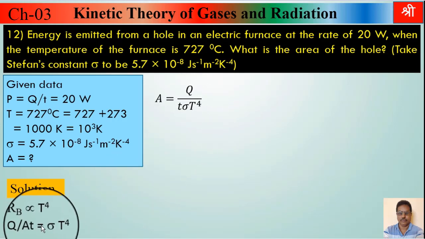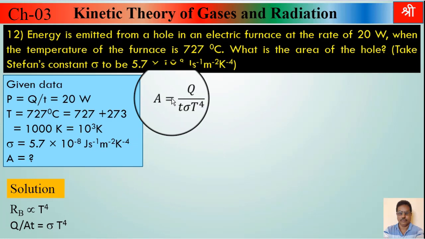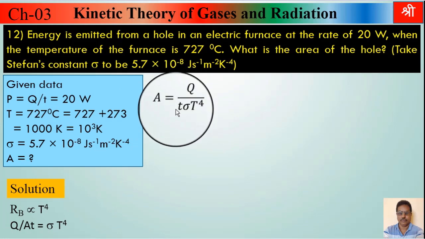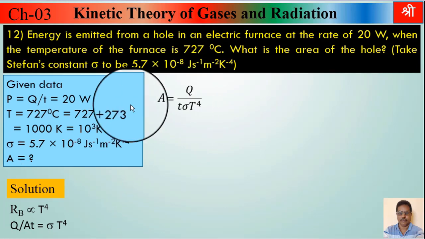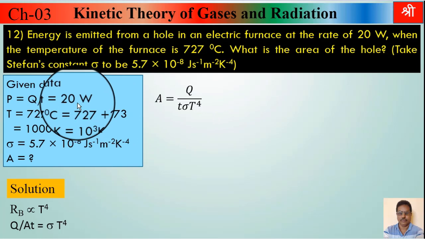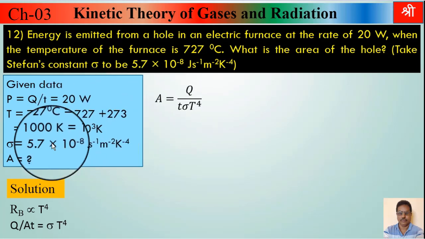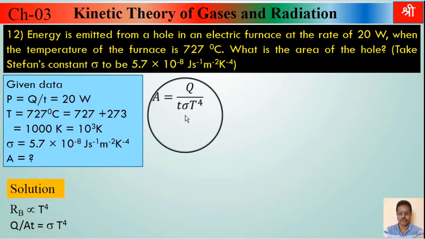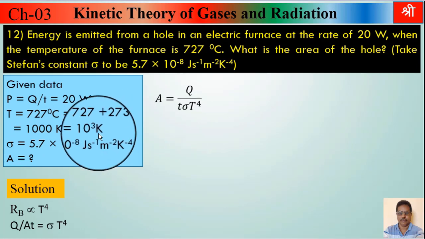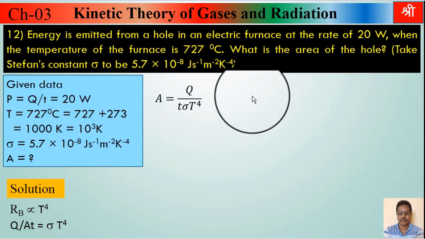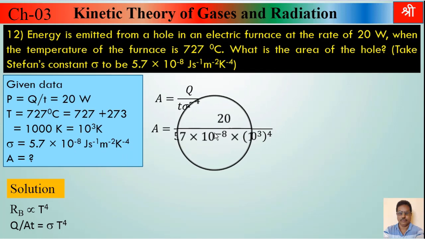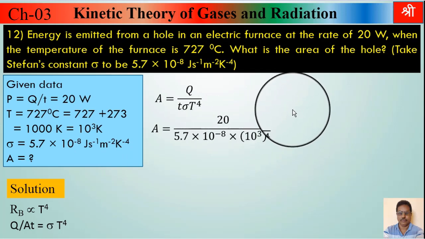After rearranging this step, we get this. Now all quantities are known. Q upon T is given here, 20 watt. Sigma is given. Temperature T is given, 10 raised to 3. So substitute all values and now do the calculations.